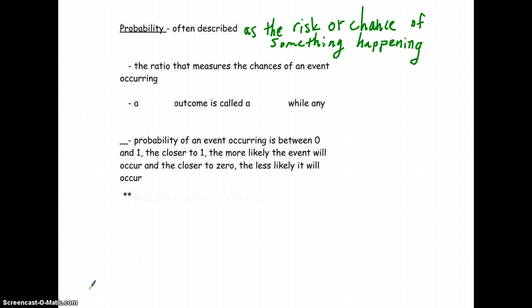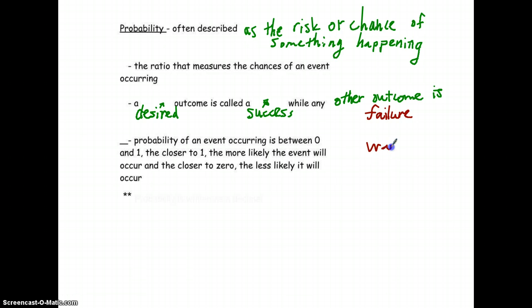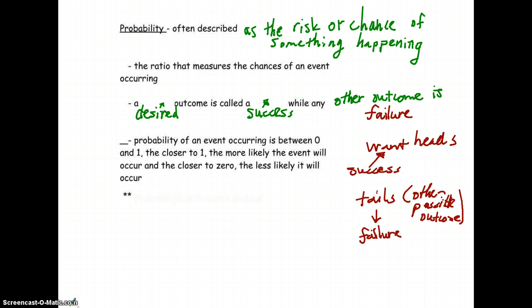Now we're going to have two kinds of outcomes. So, for example, if you flip a coin, your desired outcome is called a success, while any other outcome is a failure. And this is solely based on what you're looking for, what you're asked to find. So if you're flipping a coin and you want heads, then heads is going to be your success because it's what you're wanting. And tails, therefore, will become your failure because tails is the other possible outcome.